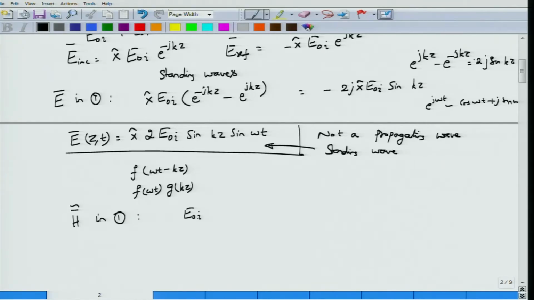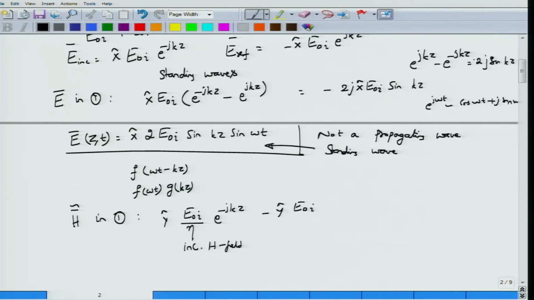One component is the incident component, with amplitude E0i by eta, the direction being y, and then e power minus jkz. So this is the incident magnetic field. Now there is also a reflected magnetic field, which will be directed along the minus y hat direction.